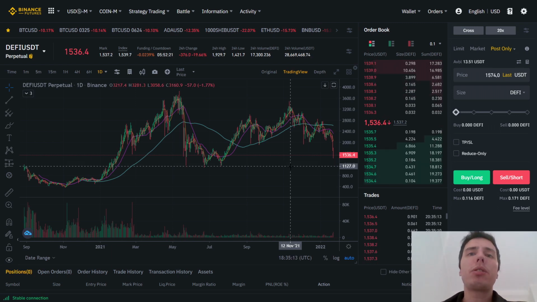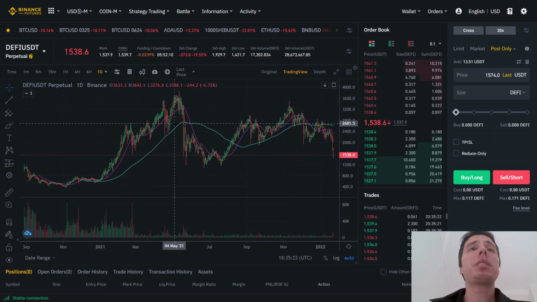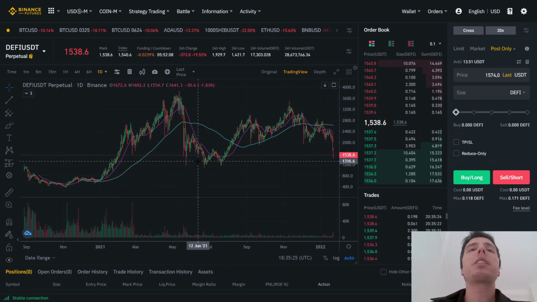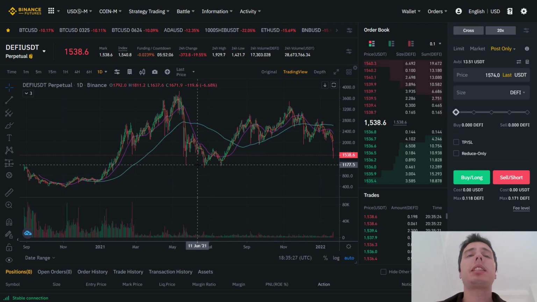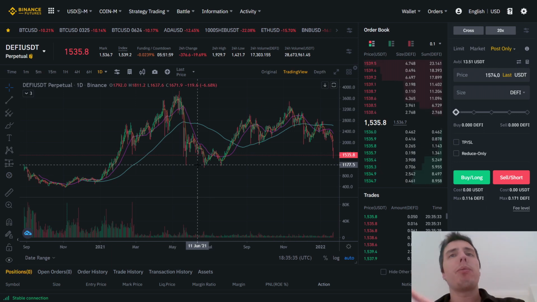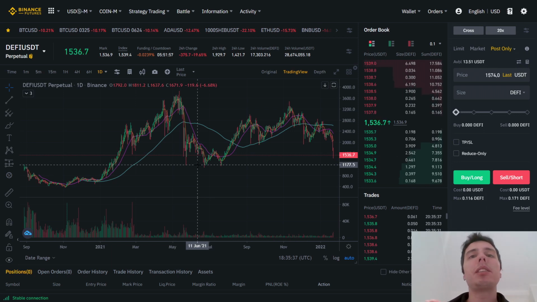And the final use case would be to just analyze how it is compared to the other sectors in the crypto space. Sometimes it can outperform, sometimes it can underperform the market, and you can use this data to compare to other projects, to other sectors, and see if, well, maybe this is undervalued, maybe this is overvalued.